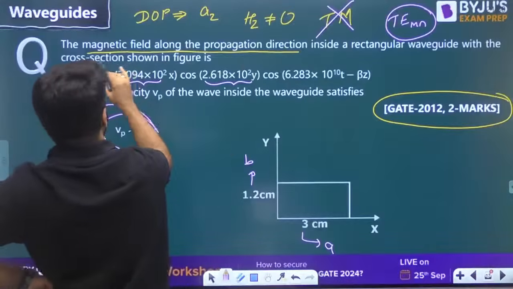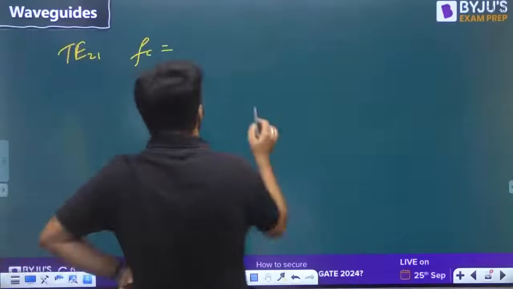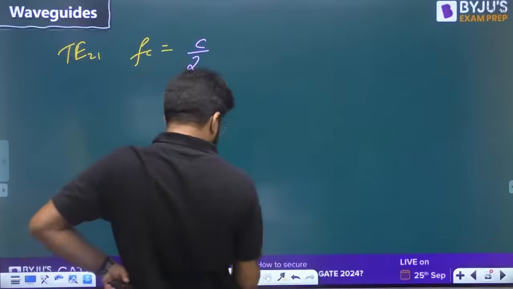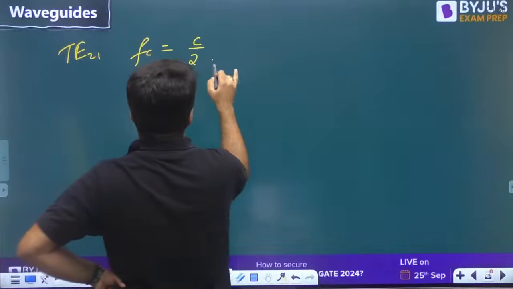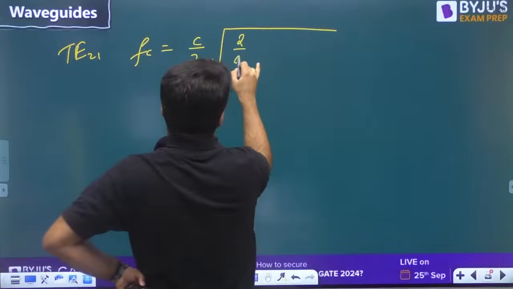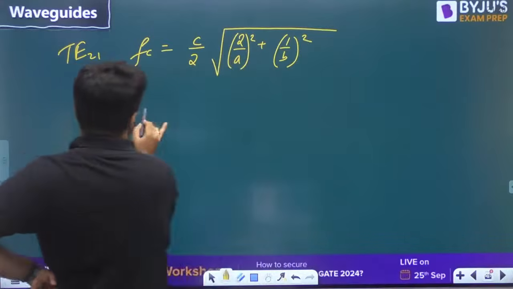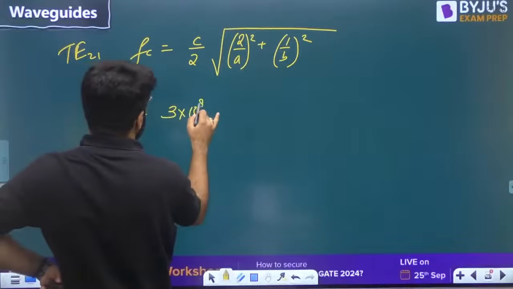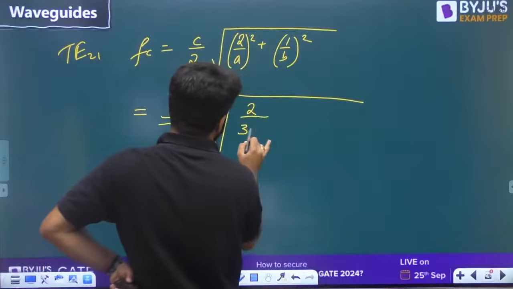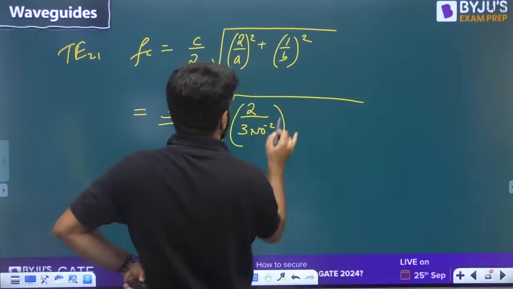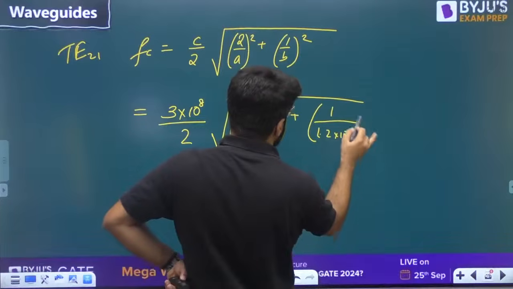Cutoff frequency, it is air filled, right? Nothing is mentioned, we will take air filled. So it is going to be C by 2 root over of (2 by A) whole square plus (1 by B) whole square. So that is 3 into 10 raised to the power 8 divided by 2 under root of 2 by A, A is 3 centimeter, plus 1 by B, and B is 1.2 centimeter.